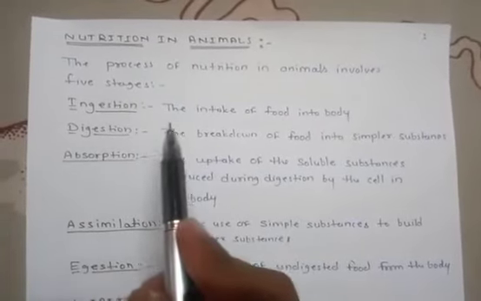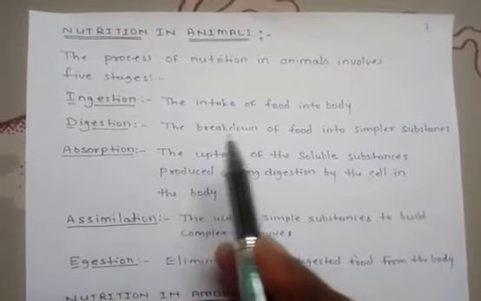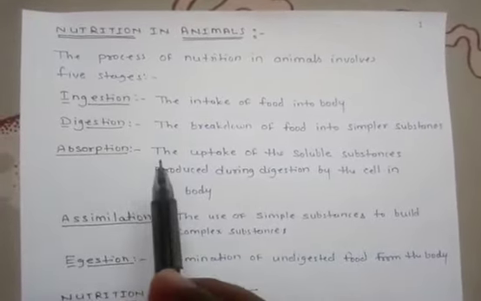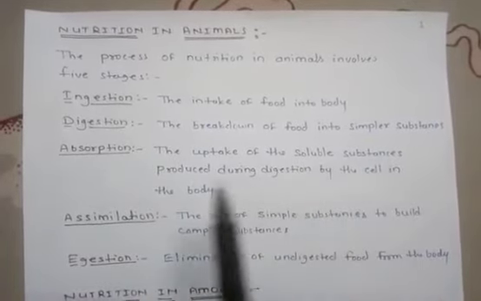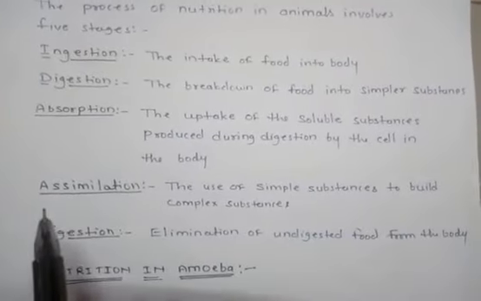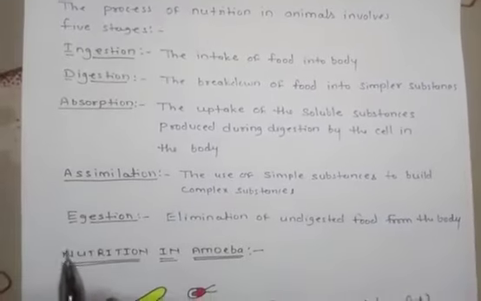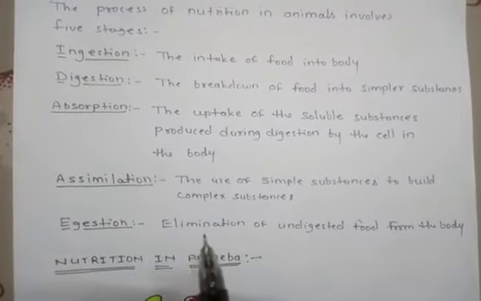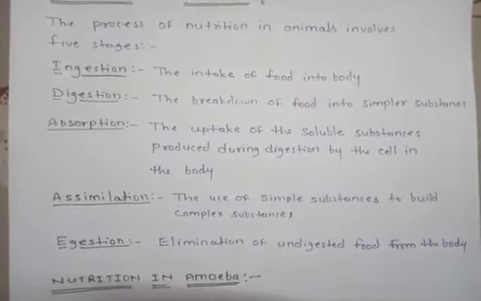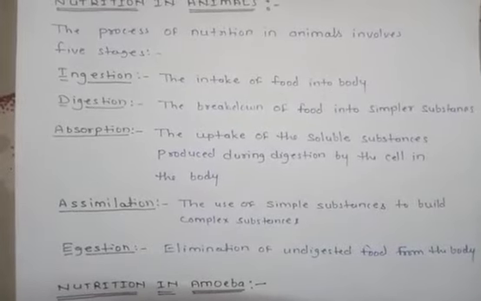The first one is ingestion. Ingestion means the intake of food into the body through the mouth. The second one is digestion, the breakdown of food into simpler substances. Then absorption, the uptake of the soluble substances produced during digestion by the cells in the body. The next one is assimilation, the use of simple substances to build complex substances. And the last one is egestion, the elimination of undigested food from the body. These are the 5 steps under which animals take nutrition from food. We will discuss them one by one.